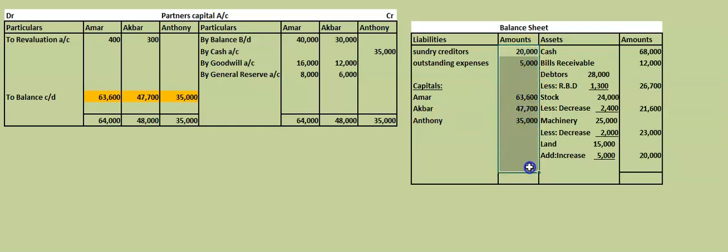Now, if you total, both the sides should be equal. Here it is 1,71,300 and see the asset side, it is also 1,71,300. Both the sides you should get equal, assets should be equal to liabilities. So in this way you have to do the problems.